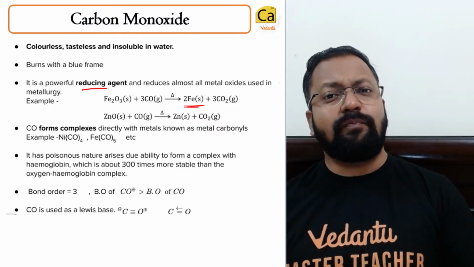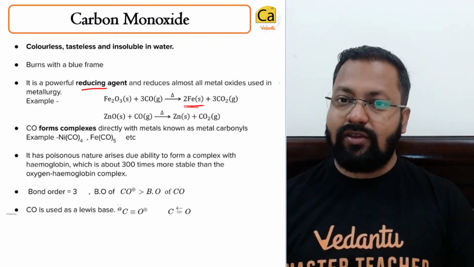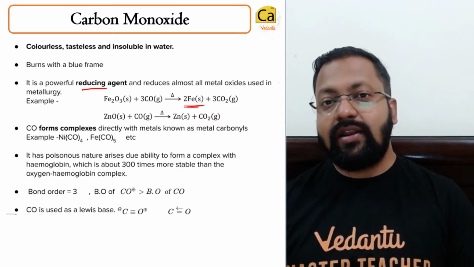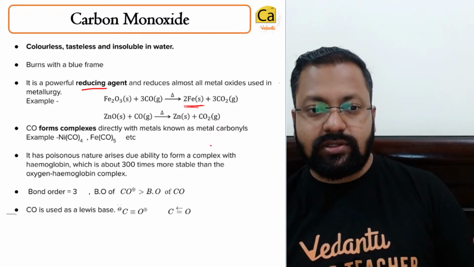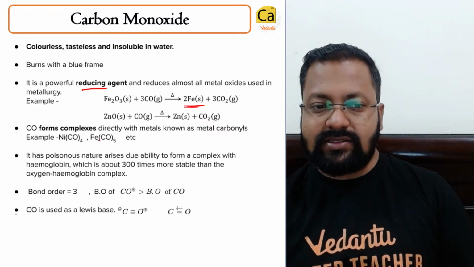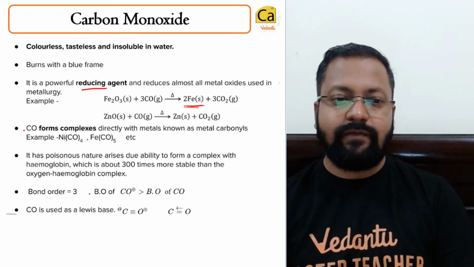Carbon monoxide forms complexes which are known as carbonyls. Again, something that you will cover in 12th standard. In coordination compounds, you will read about metal carbonyls. So metals like NiCO4, FeCO5, these are formed when these metals react with carbon monoxide.